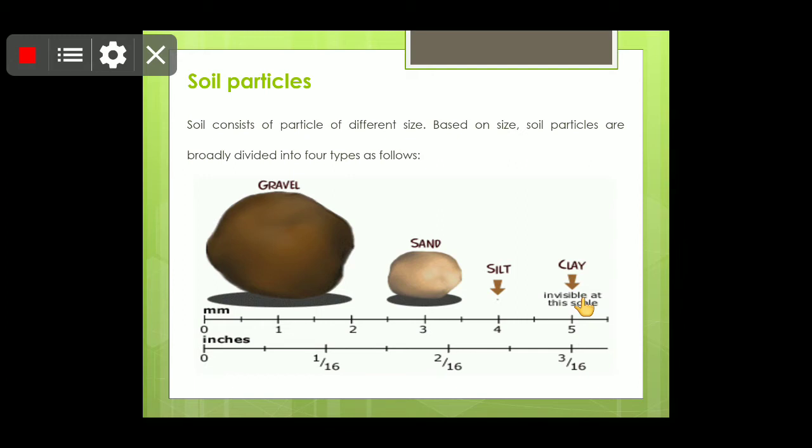And the size of the clay particles is less than 0.002 millimeters. As the size of these particles varies, the properties of the soil resulting from these particles will also differ.